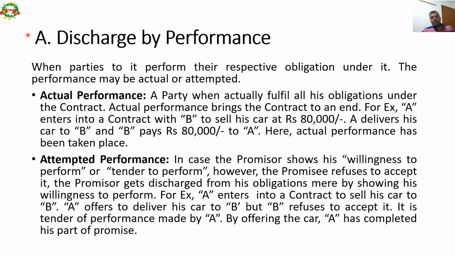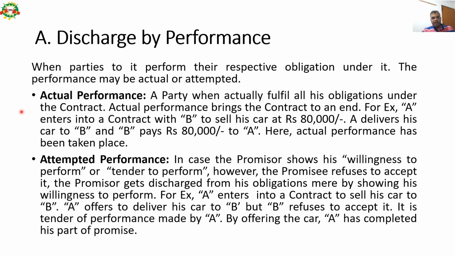So the first mode of discharge of a contract, or contractual obligations of both parties, is discharge by performance. When parties to a contract perform their respective obligations under the contract, the performance may be actual or attempted. Please note down, the performance could be actual or attempted. In case of actual performance, a party actually fulfills all his obligations under the contract. Actual performance brings the contract to an end.